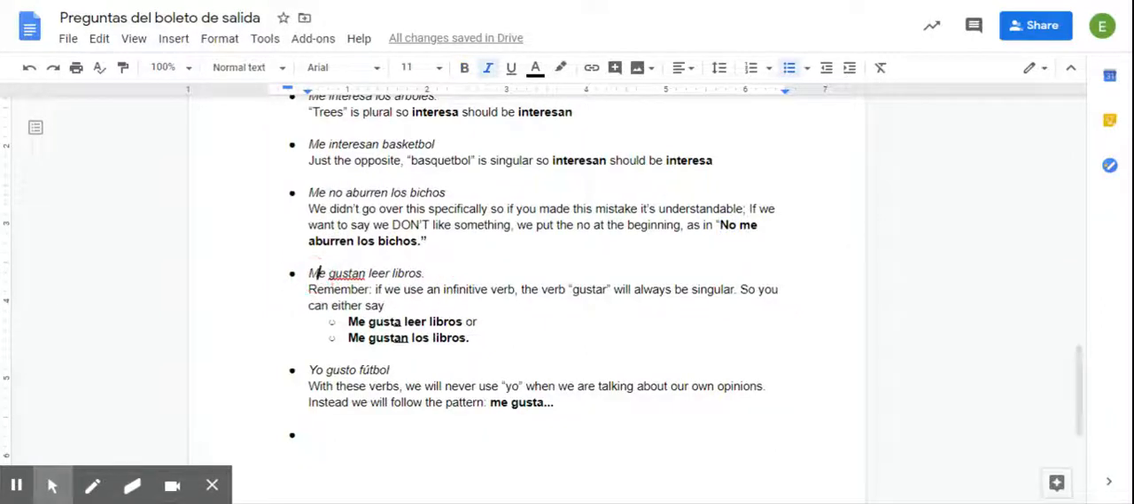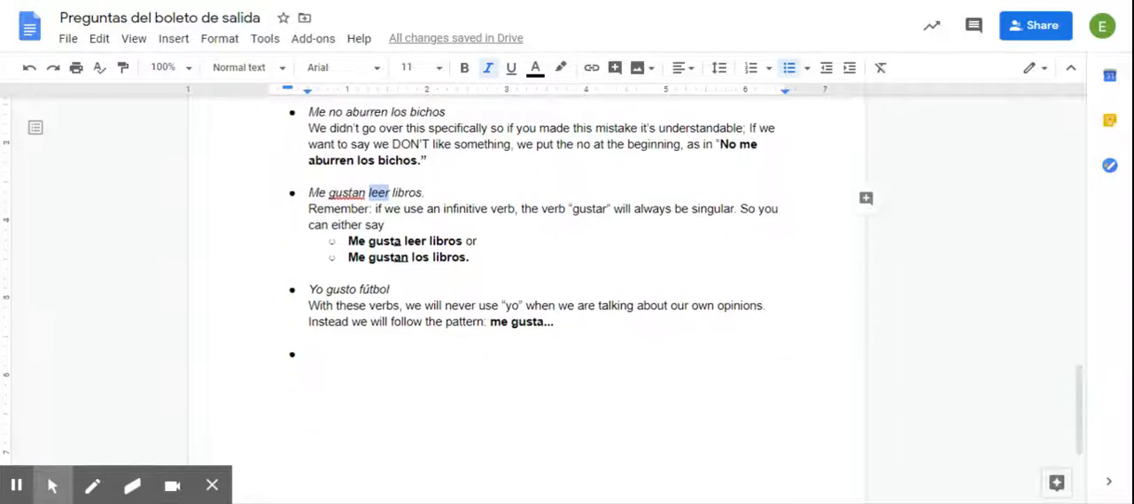Okay, here's another example. Okay, me gustan leer libros. Now remember, if we use an infinitive verb, the verb gustar will always be singular. Okay, so these are the two options. I can say me gusta leer libros, or if you want to keep this plural, if we're talking about books, we'll say me gustan los libros. So this is a little different. Anytime, even if this is plural, like in this case, because we're using a verb, this will always be singular.